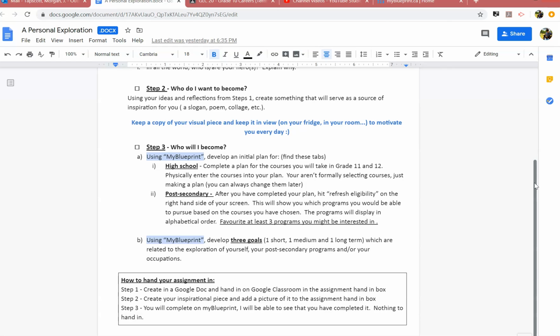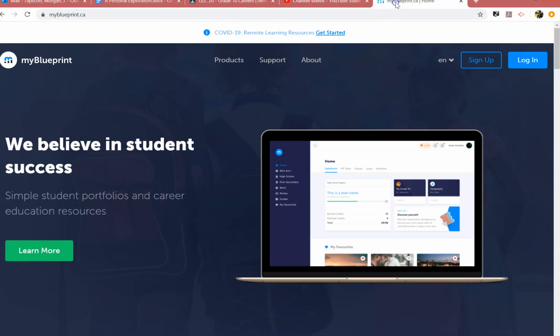Step 3 is really what I wanted to show you. Okay, so I've tried my best to lay out where you will find all of these things on my blueprint. But I'd like to show you just so that you're clear. Okay, so you're going to develop a plan for high school and post-secondary and create some goals. And I'll show you how you do that.